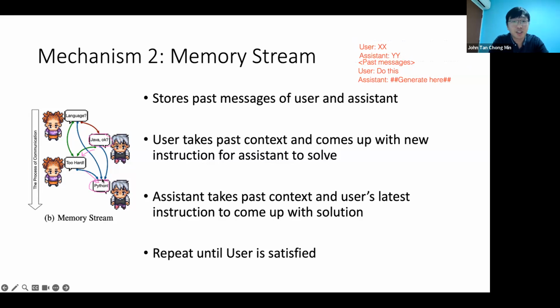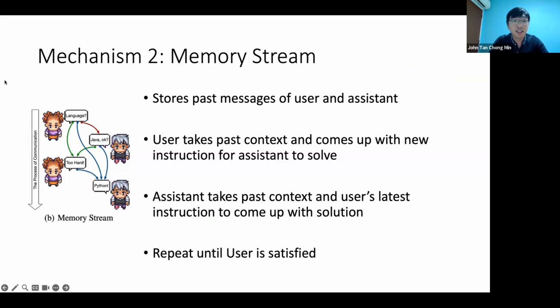And of course, if the conversation is too long, you probably cannot store everything. User and the assistant all have their own memory stream of the past. The assistant will have the user's latest instruction as the context as well. Again, you keep repeating until the user comes up with an end token. So memory stream is basically just two chatbots talking to each other and using the conversation history to remember stuff. All clear on this? I think this is quite standard.